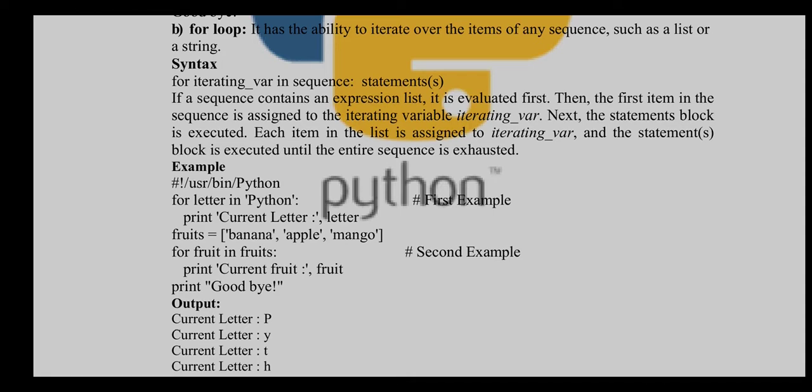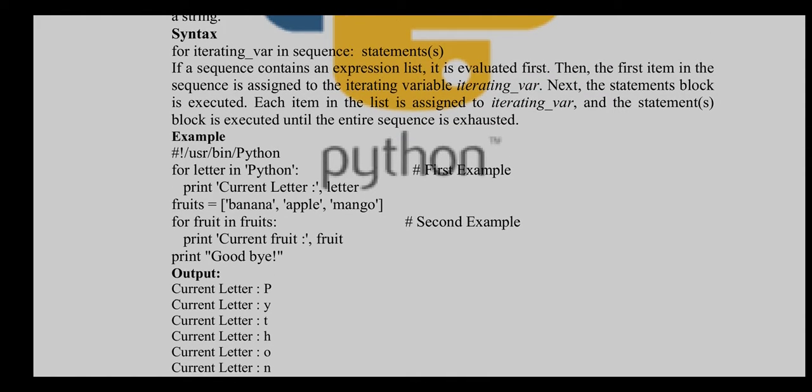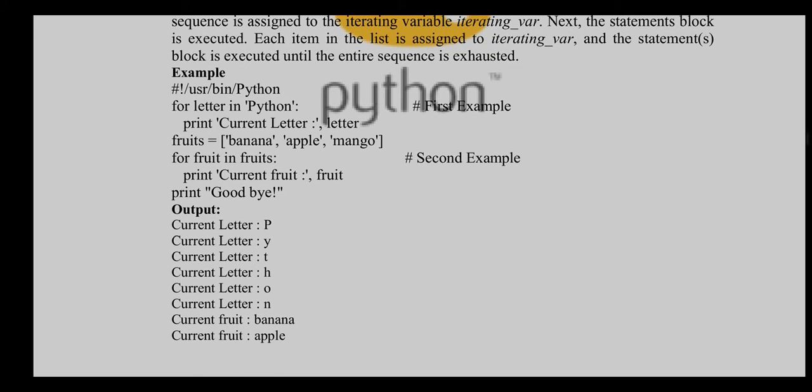Next, the statements block is executed. Each item in the list is assigned to the iterating var, and the statements block is executed until the entire sequence is exhausted. So see the example of the for loop.